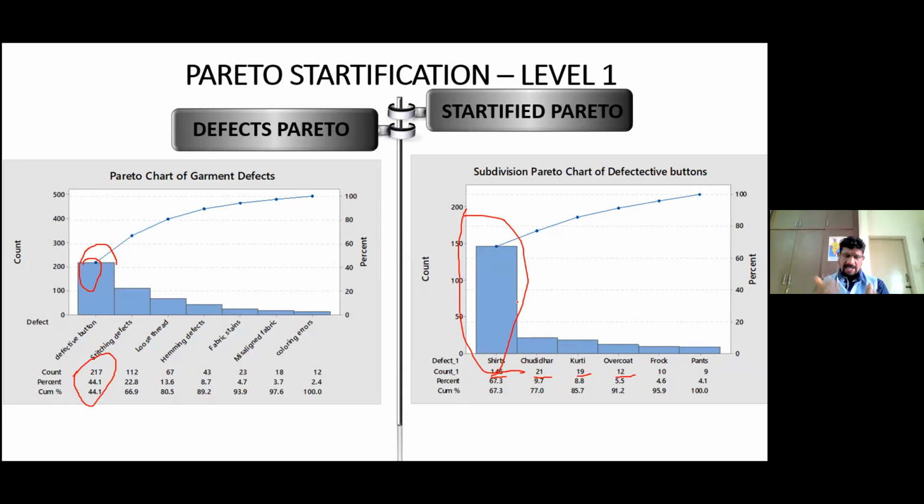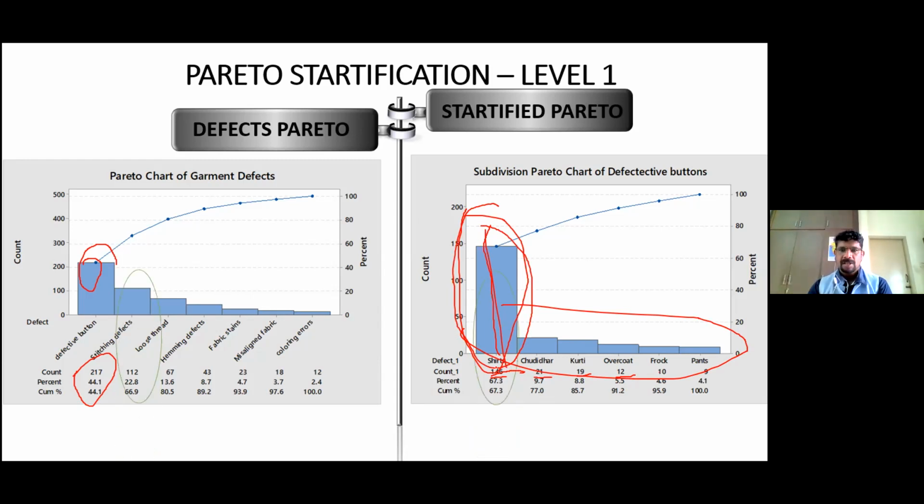So I got some additional data and I plotted the Pareto again, and I stratified that particular defective button problem, and I found that it is occurring mostly in shirts, nearly 67%. So if I focus on the shirts, I can improve the defective button loss by nearly 67% immediately. Instead of looking into all the 6 garments, I just look into the shirts. I will be able to improve the efficiency by nearly 67%, just like that. So this is the first level of stratification.